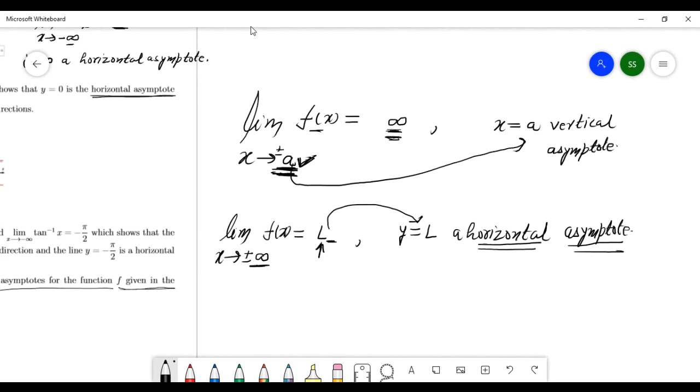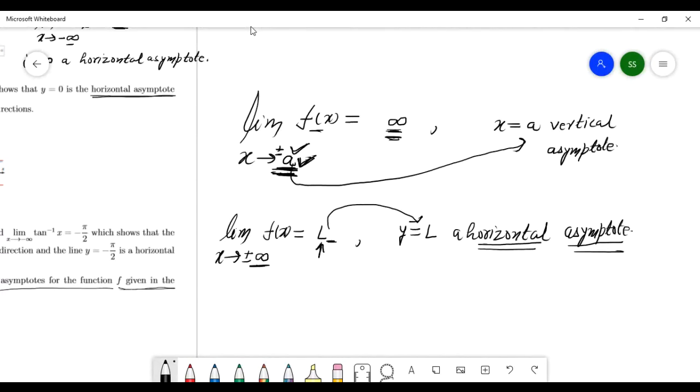So far, x goes to a number. Here, x goes to a number A, a real number. x goes to number A. Okay. Sorry, this plus or minus. Right. x goes to A.